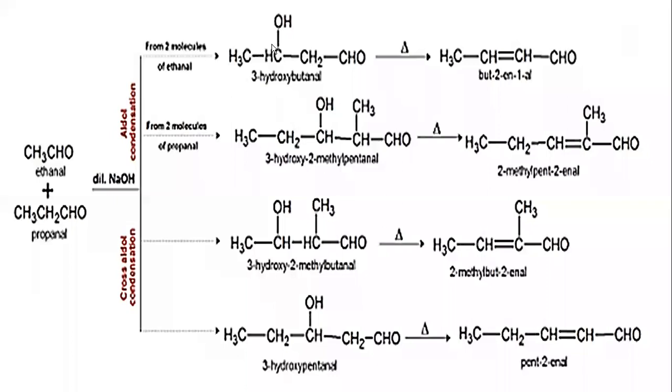So cross-aldol condensation between acetaldehyde, that is ethanal, and propanal gives 4 products: 2 products from self-aldol, when ethanal undergoes aldol condensation with itself and when propanal undergoes self-aldol condensation with itself.